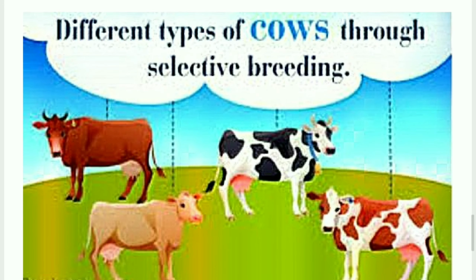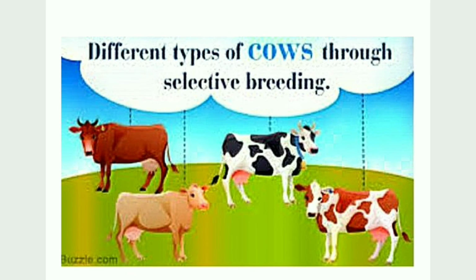Next example is the different types of cow through selective breeding. As you can see here, different types of cows are there. You know that the Jersey cow is there, and the normal Indian cow is there. Some cows are used for milk, some for meat, and some for other household activities, might be for field work or transportation. So as per the requirement, we are changing their species. So that will be our artificial selection.